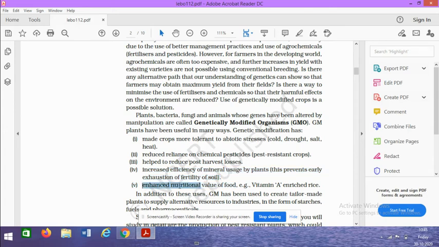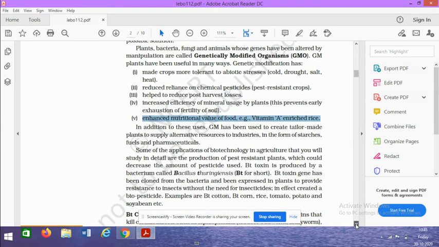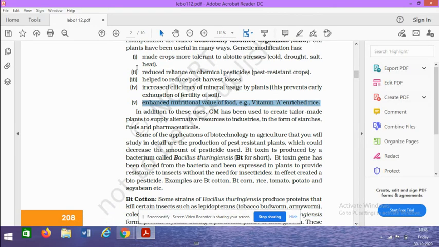The next one is enhanced nutritional value of food, for example vitamin A enriched rice. The example of this is golden rice. Golden rice is somewhat yellow in color due to the presence of beta carotene. So these are the applications and the advantages of genetic modification.